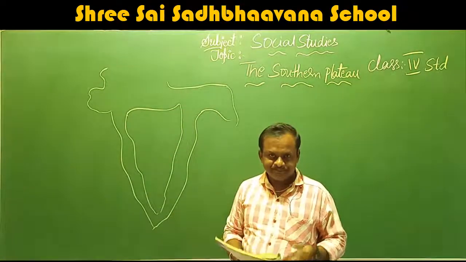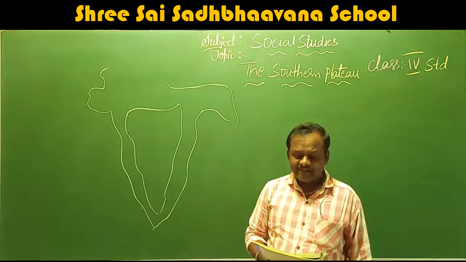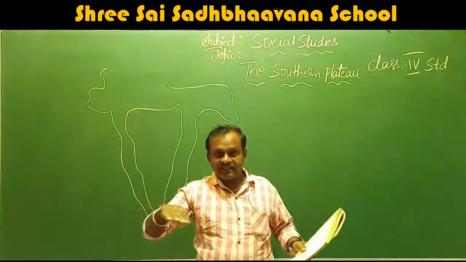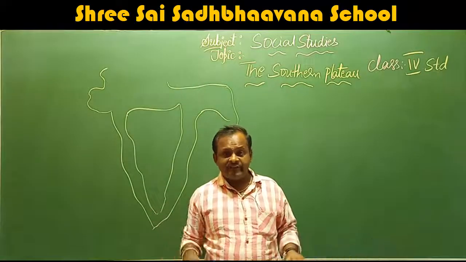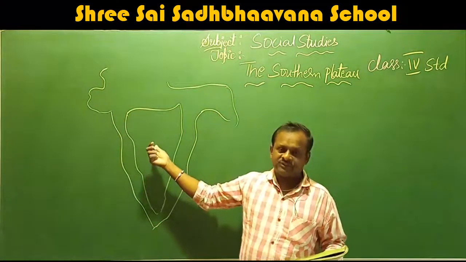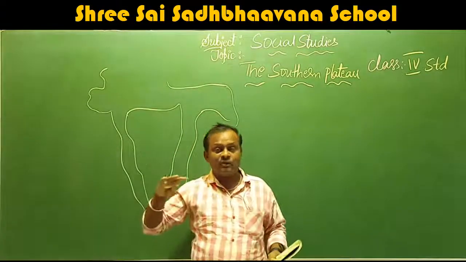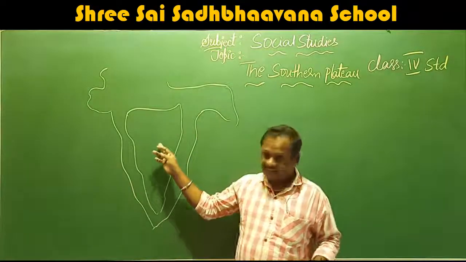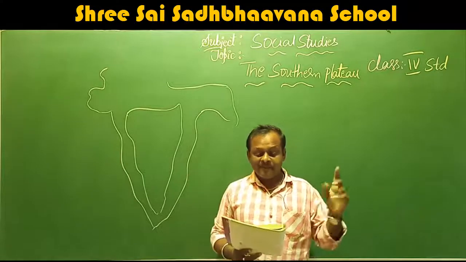What is the plateau? What is the meaning of the plateau? A plateau is an area of flat land. That means the area has a vast area which has flat land. That means there are no mountains or valleys or anything. That is called a plateau. Small hills are present, but there are no mountains in this region. The land is very flat. That is called a plateau.